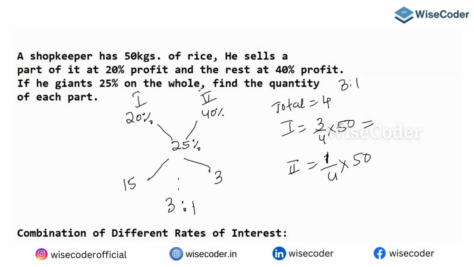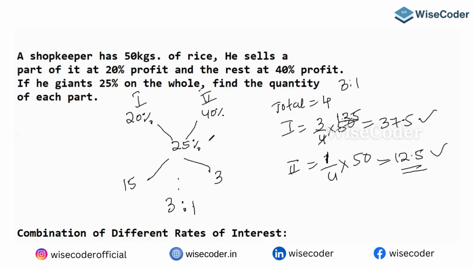If you calculate this, 50 divided by 4 is 12.5. So 12.5 into 3 is 37.5. If this is 37.5, the other is going to be 12.5. See, he has given it in points.